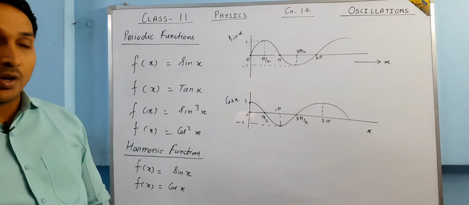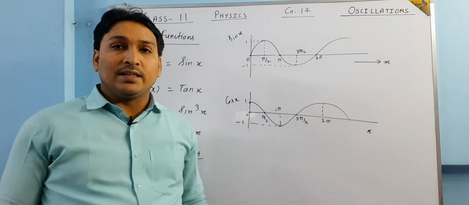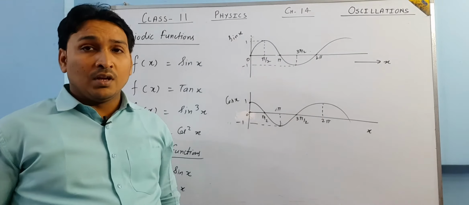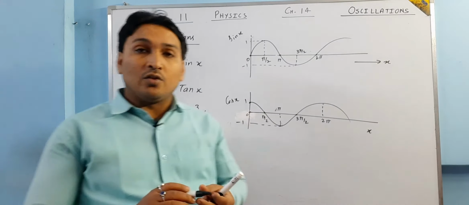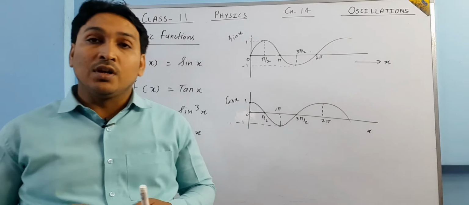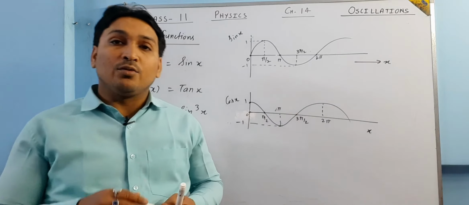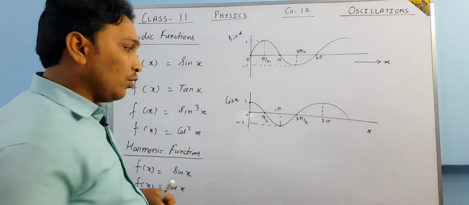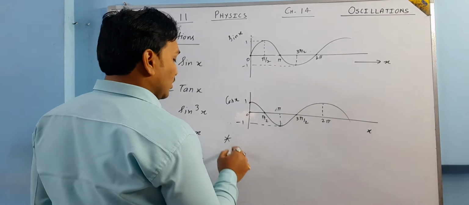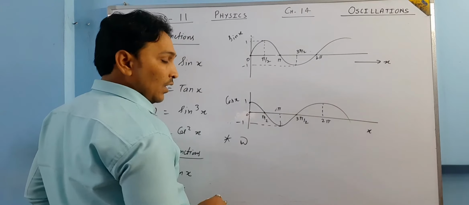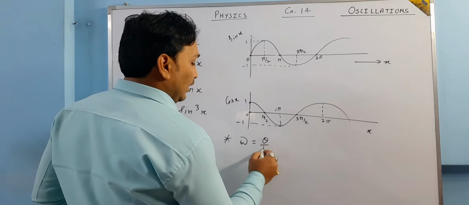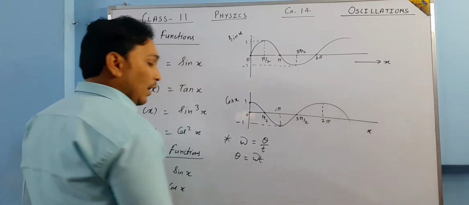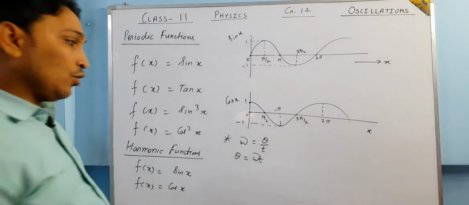Is it clear? So basically this x is an angle, because it is written with sine. But when we talk about motion, we must have something which is related to time. So here I am going to use the definition of omega that you must have studied. Omega is equal to theta upon t. So from here, the value of theta is going to be omega t.